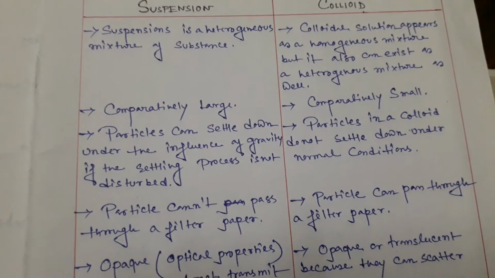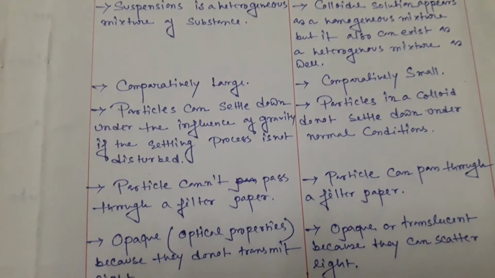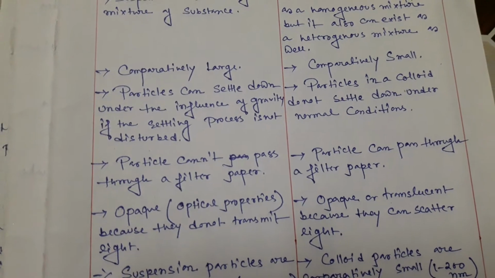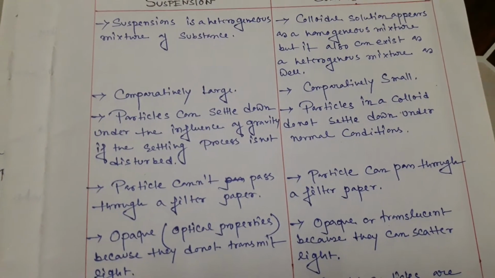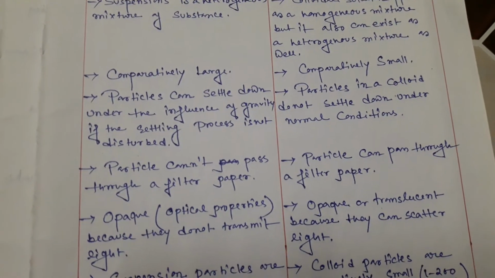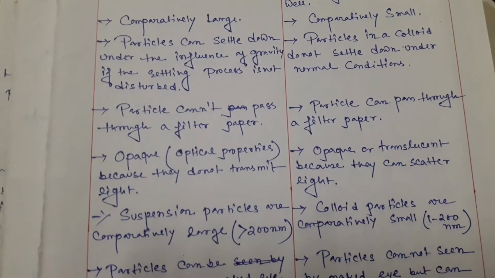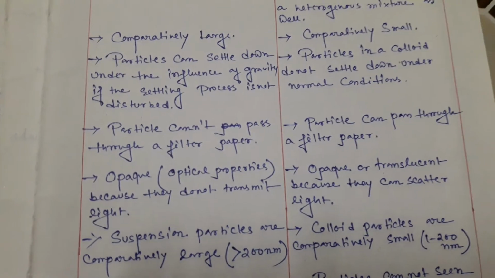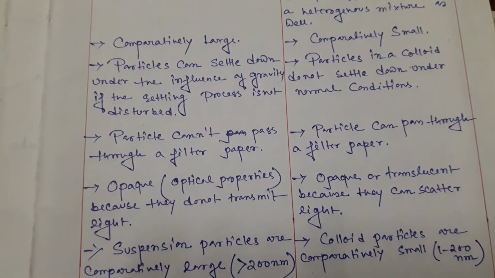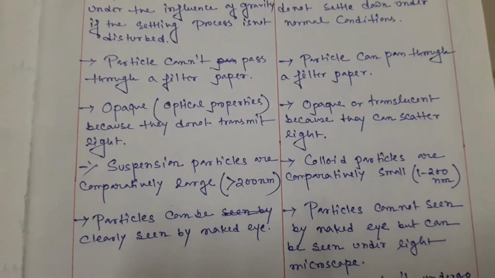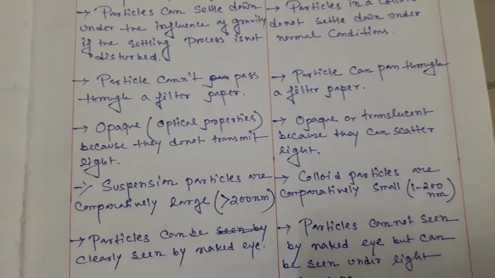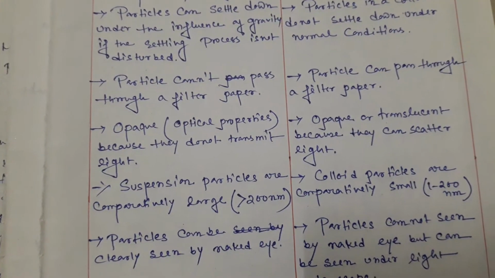Particles in a colloid don't settle down under normal conditions. The particles of a suspension cannot pass through filter paper, but particles of a colloid can pass through filter paper. As for optical properties, a suspension doesn't transmit light, while a colloid can scatter light. Suspension particles are comparatively large, and colloidal particles are comparatively small.